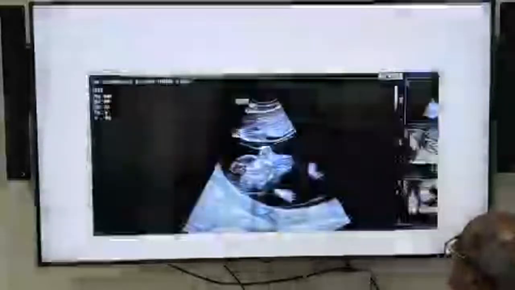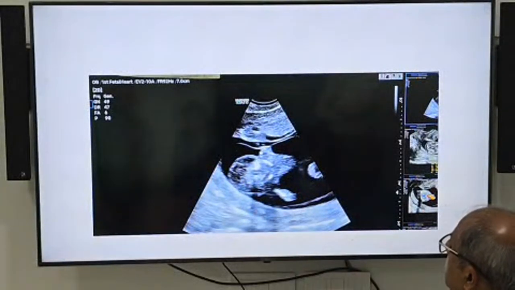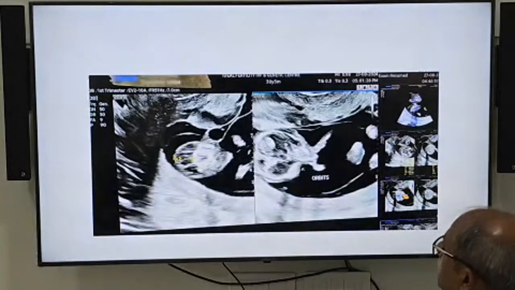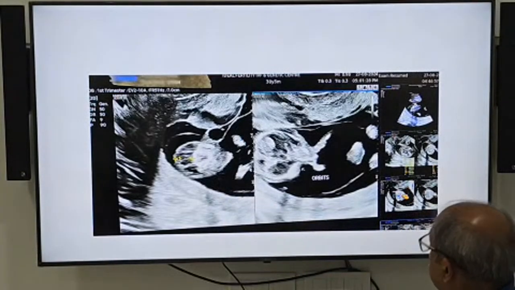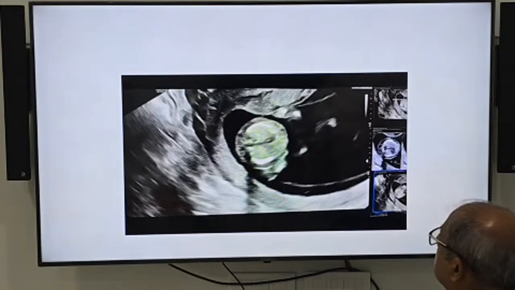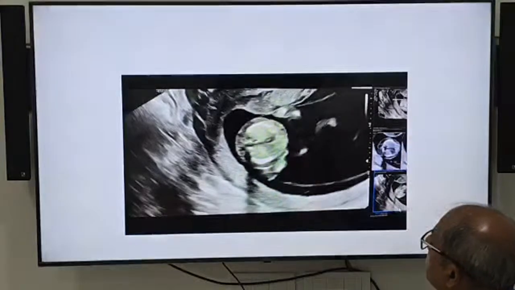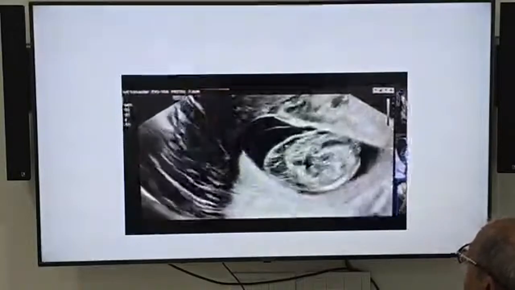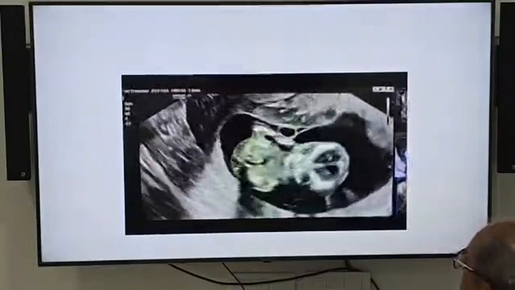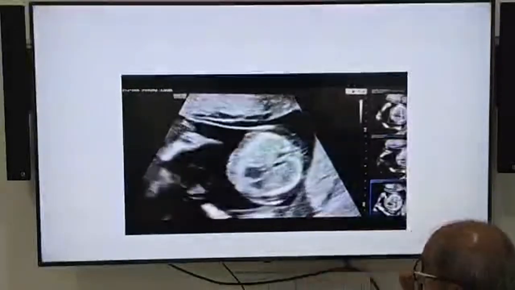Today the patient was a little bit disturbed, and this is the thickness of the neck area, and you can see the nuchal thickness, how big it is. This is the area of the chest, the area of the abdomen, and this is the baby which is having generalized subcutaneous edema, and there is a problem with the 4-chamber view.